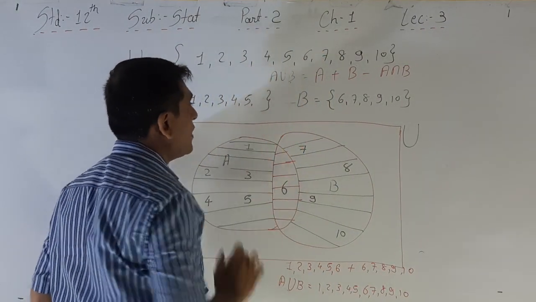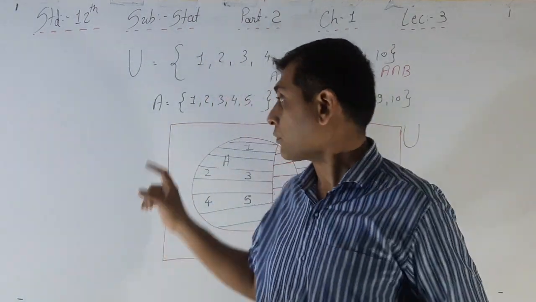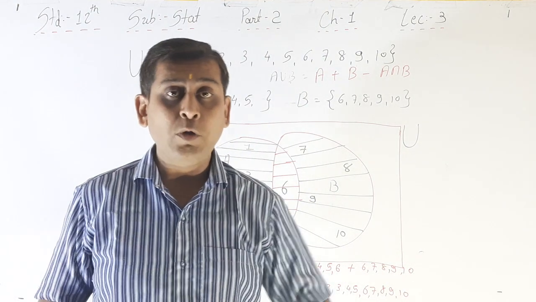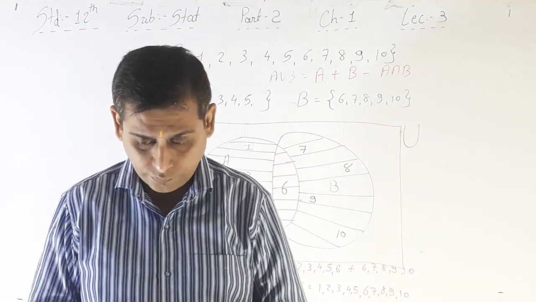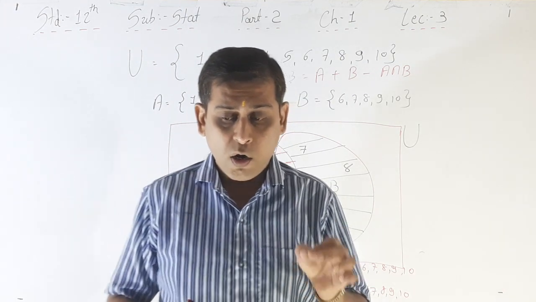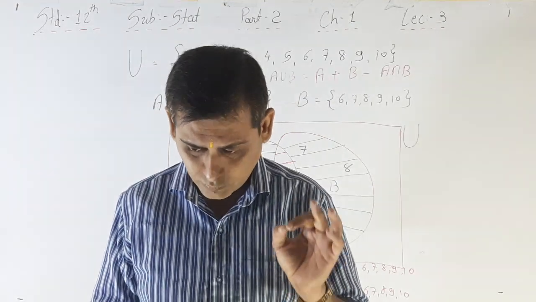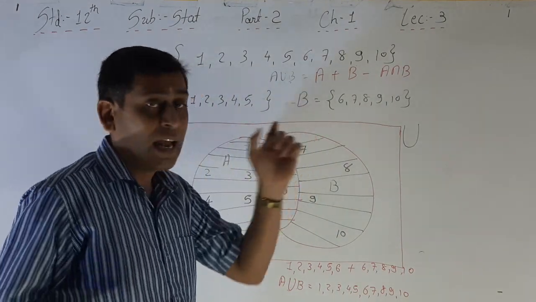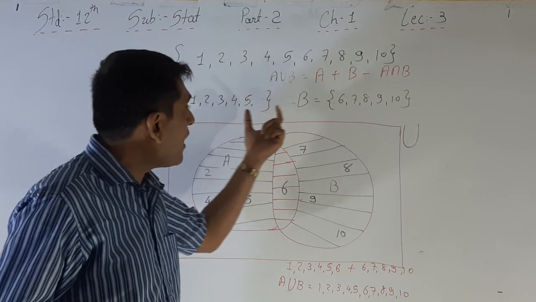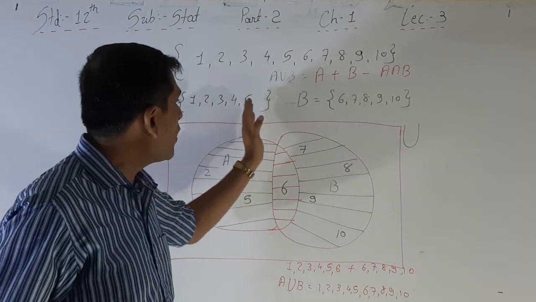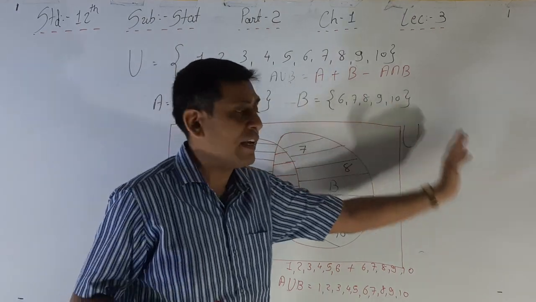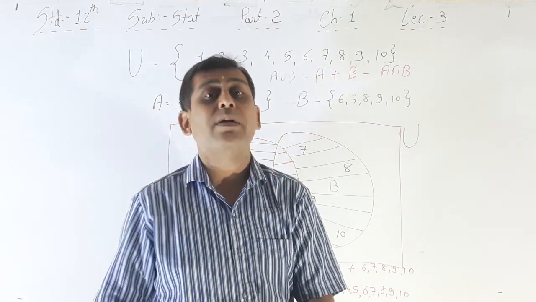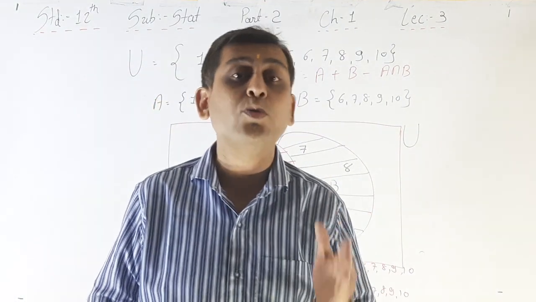Here 6 is not common. A is equal to 1, 2, 3, 4, 5 and B is equal to 6, 7, 8, 9, 10. Here there is no intersection, no common elements in event A and event B. So these 2 events, A and B, are called mutually exclusive events.